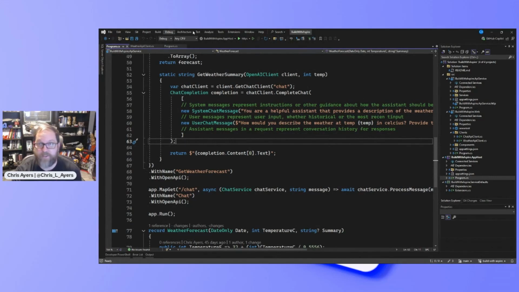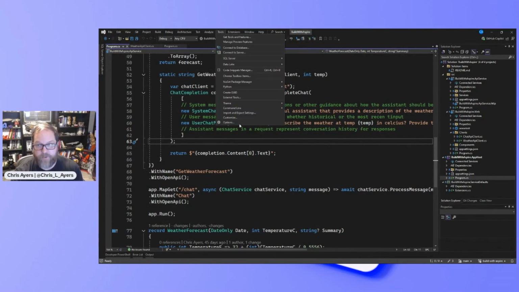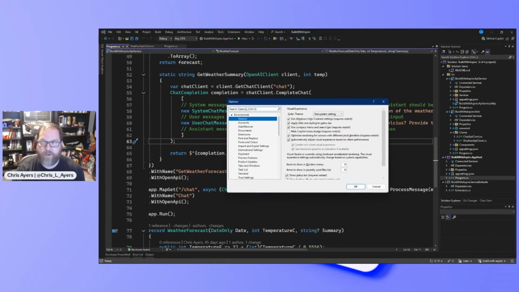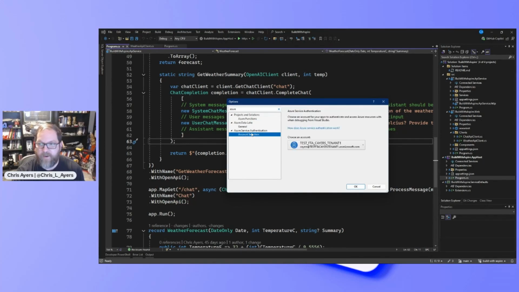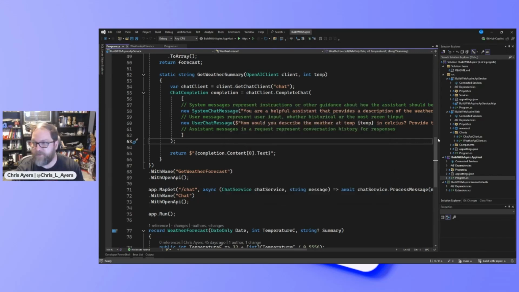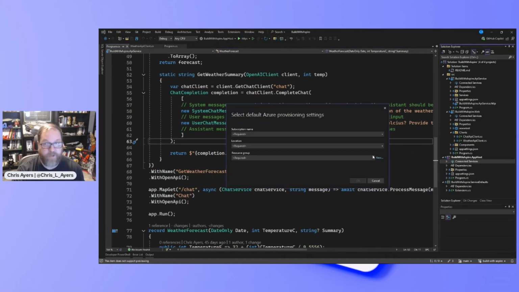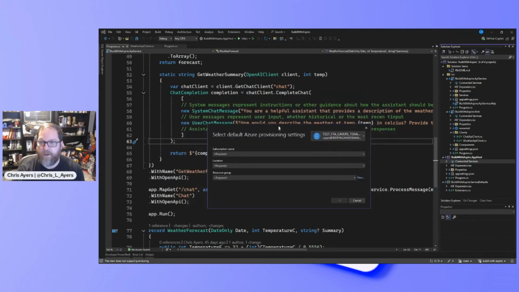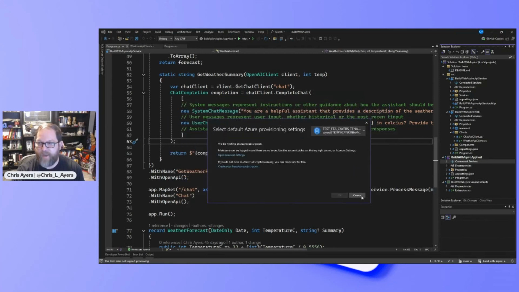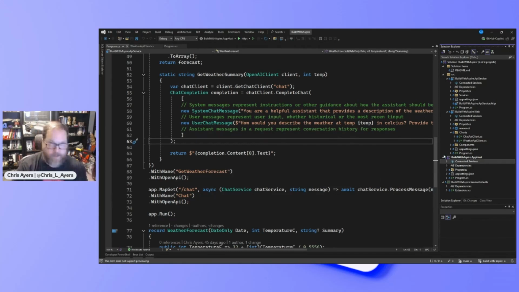Now, there's a couple of things to pay attention to if you run into weird authentication issues. One is I like to go to the options. Looking in the options, if you type Azure, there is an account selection. So if you have multiple accounts that you have access to, this is how Visual Studio will connect to Azure for debugging and auth and passing credentials. The other thing that's great is if you right click here, this will take you to your Azure provisioning steps where you can pick your subscription and information. I set it up through user secrets, but you can get to it either way.